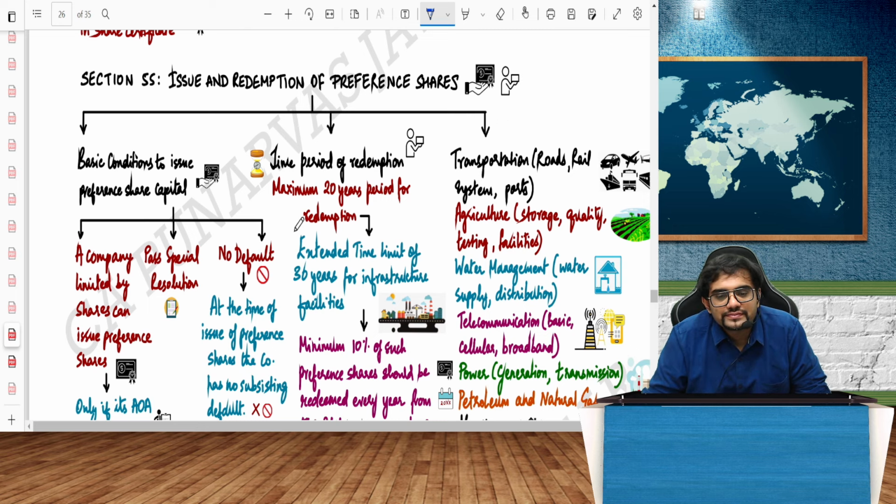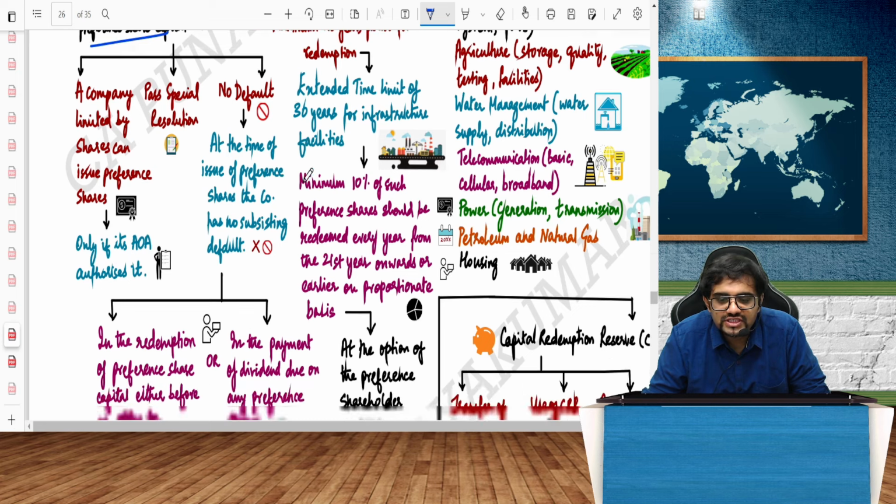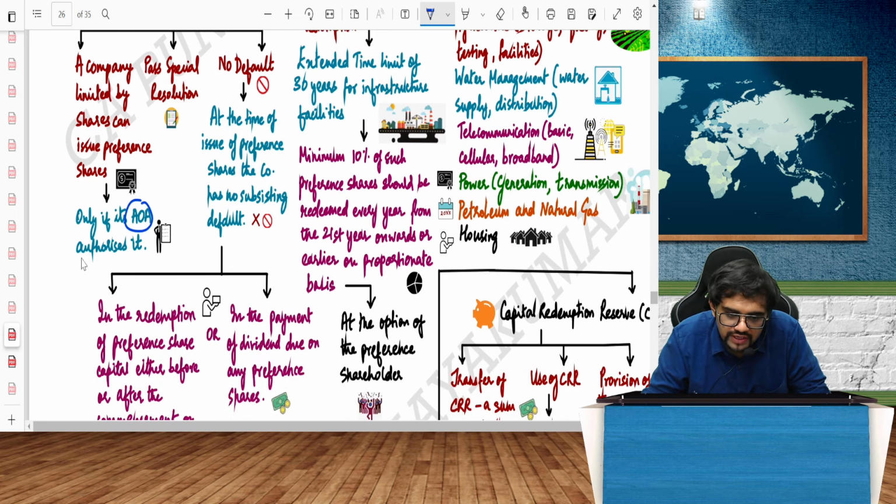Section 55, issue and redemption of preference shares. Basic conditions to issue preference share capital. A company limited by shares can issue preference share capital only if the AOA authorizes the same. So first is AOA authorization. Second, a special resolution should be passed.